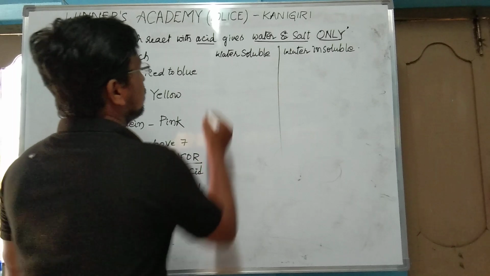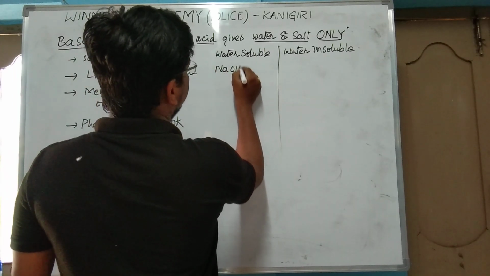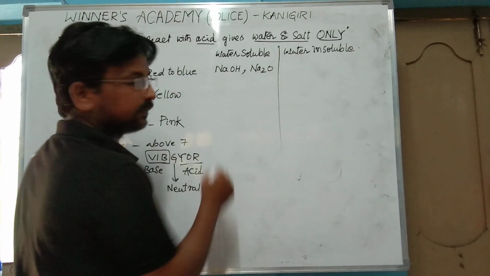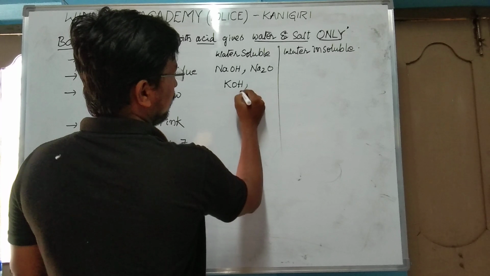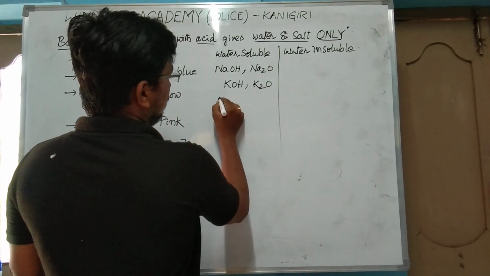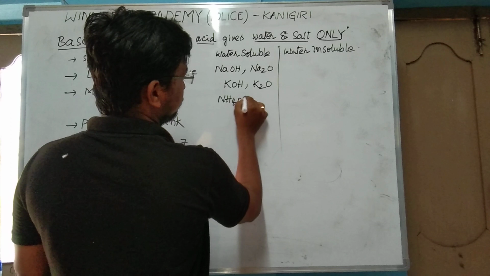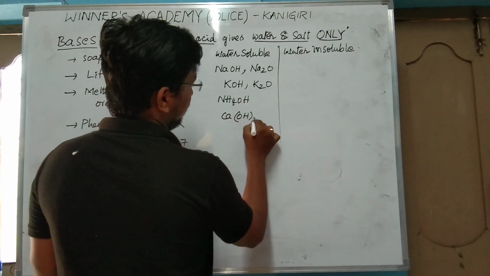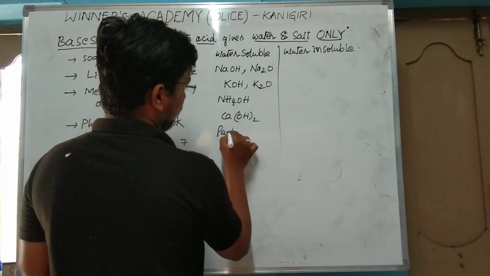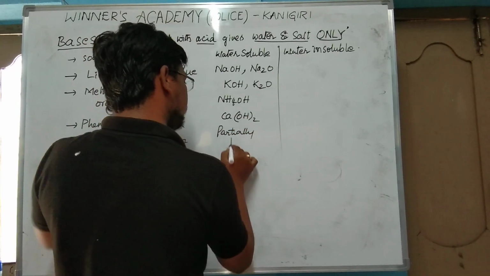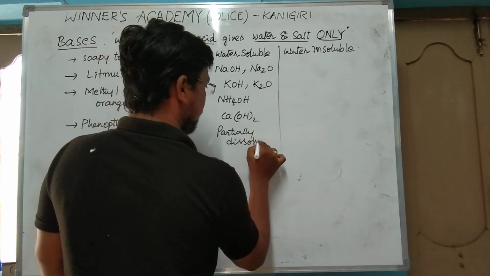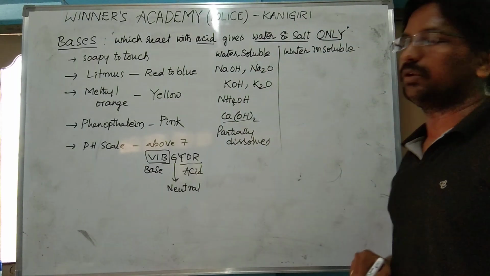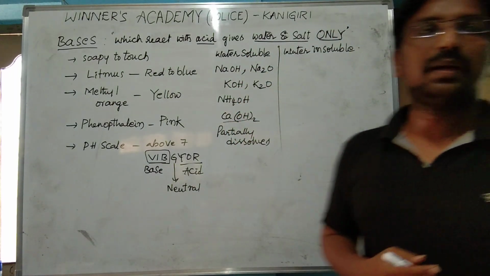For water soluble bases, we can remember these: NaOH, Na2O, KOH, K2O, and at the same time NH4OH, and Ca(OH)2, which is partially soluble in water. So these are said to be water soluble.